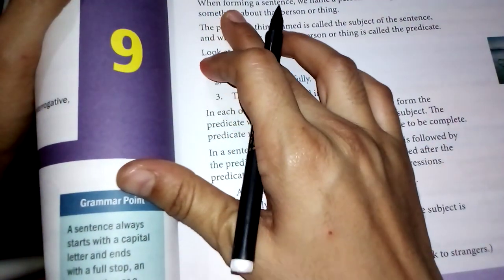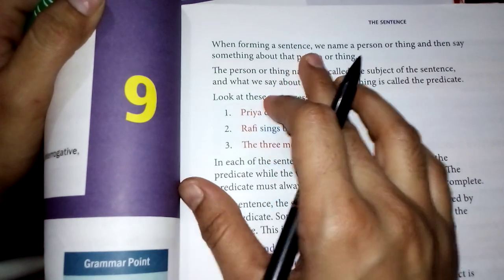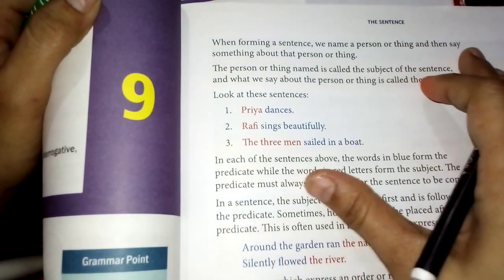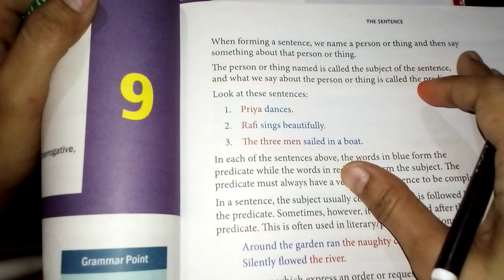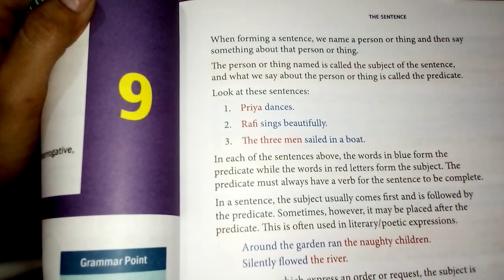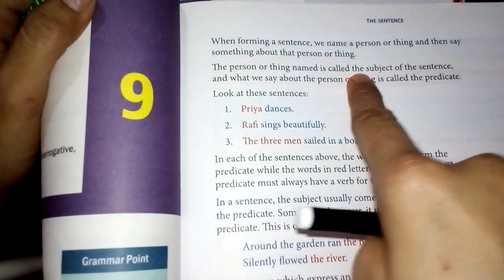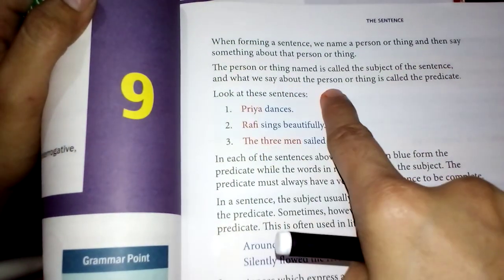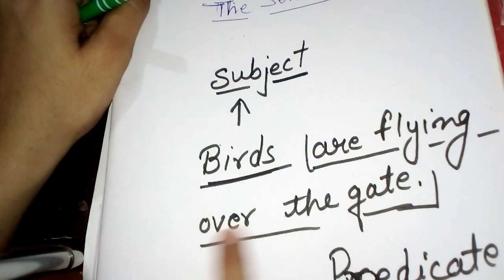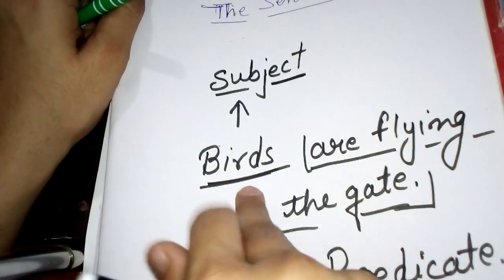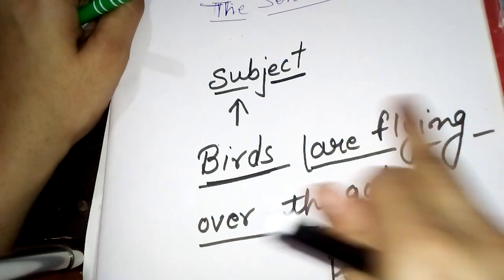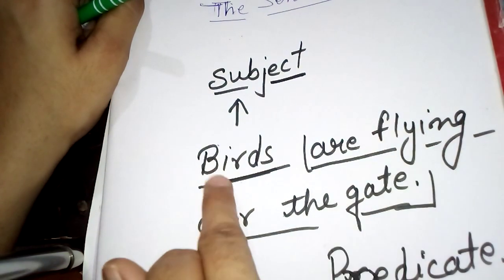Now again come to your book everybody. When forming a sentence, we name a person or thing and then say something about that person or thing. The person or thing named is called the subject of the sentence, and what we say about the person or thing is called the predicate. As I told, birds are flying over the gate. So first, what is the name? Birds. So birds are the subject, and apart from birds, the rest of the sentence is called the predicate. Whatever we said about the subject is called the predicate.